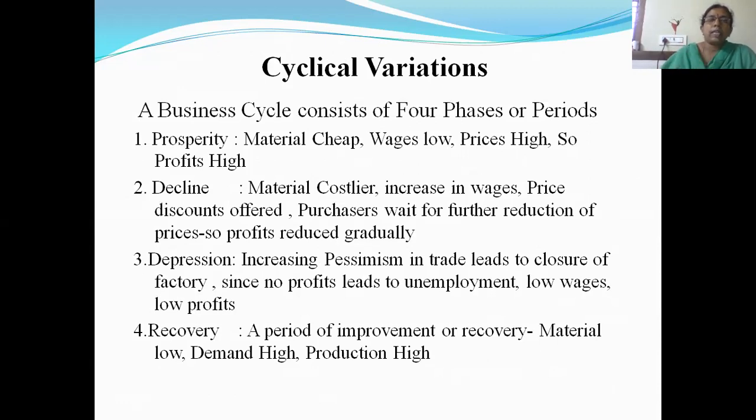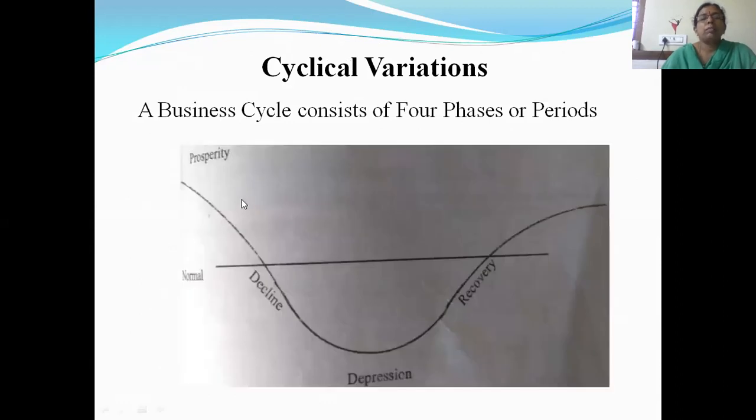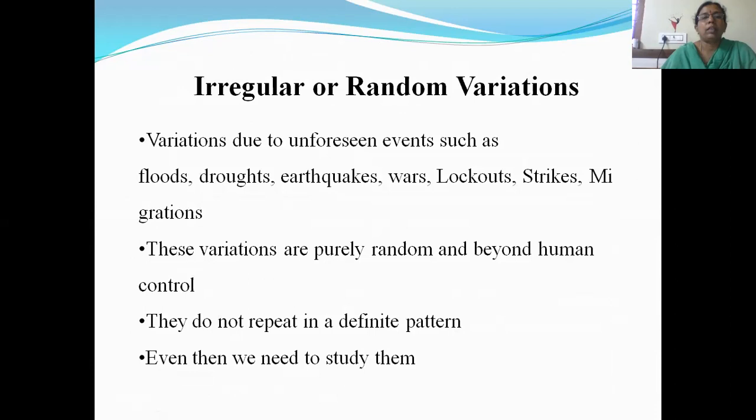So this is cyclical. Every business and economic activity will have this business cycle, which consists of 4 phases. From prosperity, it will slowly come down to decline. After normal, they are slowly declining. Then it is complete depression. Then slowly they are recovering. So this is called a business cycle, a 4-phase business cycle.